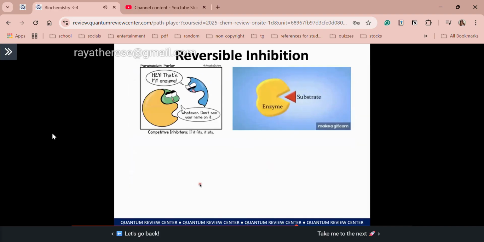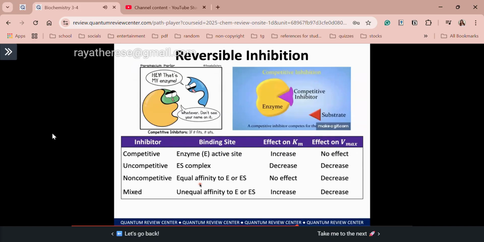All right, okay? Sir, pwede pong pa-summarize ng reversible inhibition. Okay, so I think this is also in your manual. Ayan, so class, this is the table that you need to familiarize. Sir, parang ang hirap niya. Baka naman may mnemonics ka.